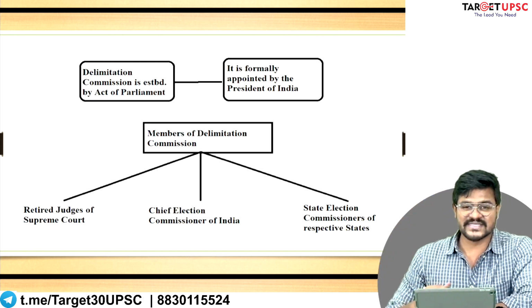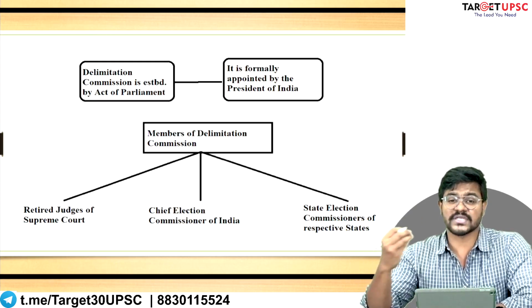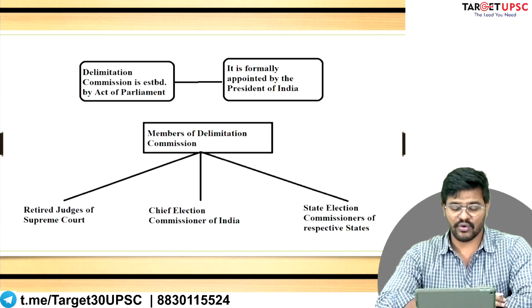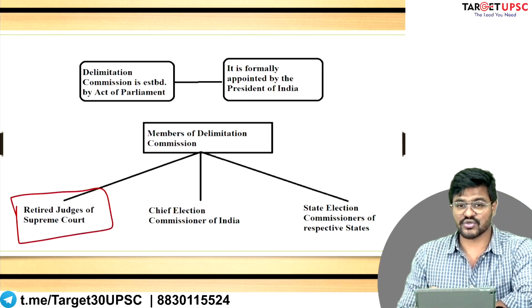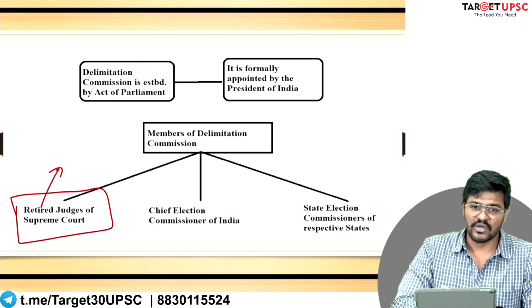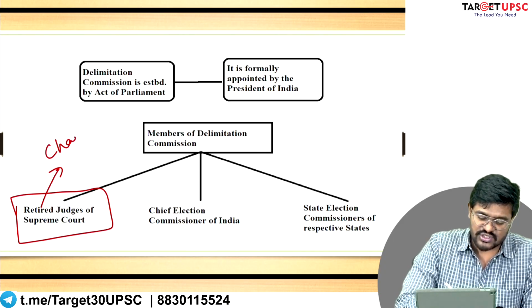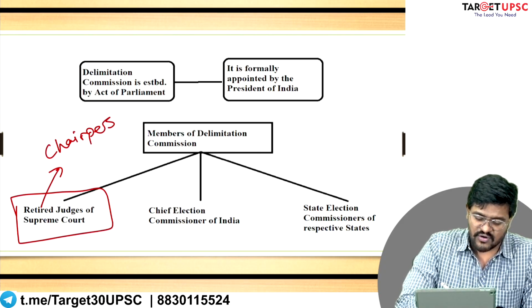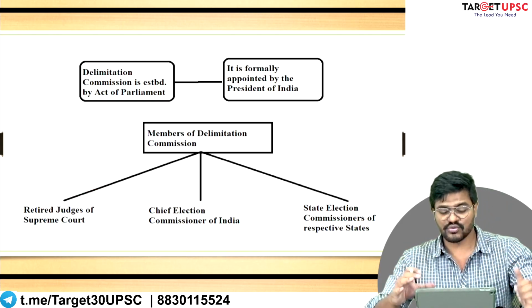So who amongst these will be appointed as the chairperson of the Delimitation Commission of India? It is the retired judge of the Supreme Court. Among these three members, the retired judge of the Supreme Court is a member of the Delimitation Commission, but he or she is also the chairperson. I hope you have understood this. Let's move to the next slide.